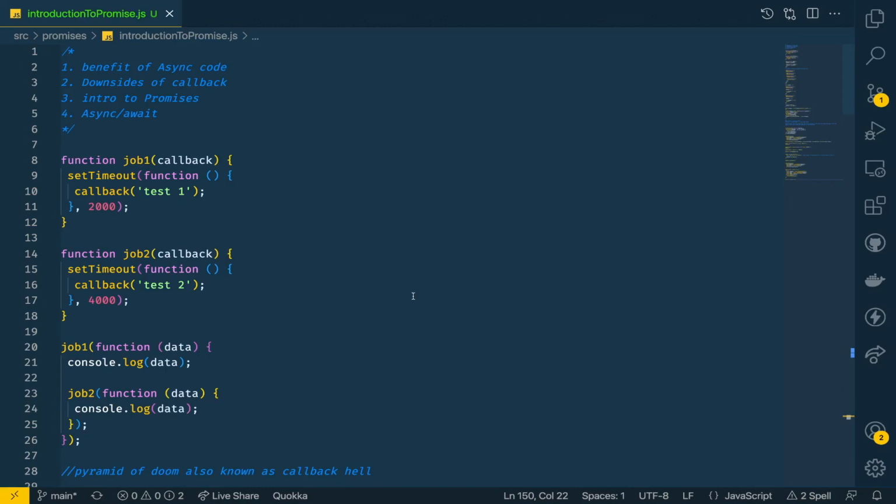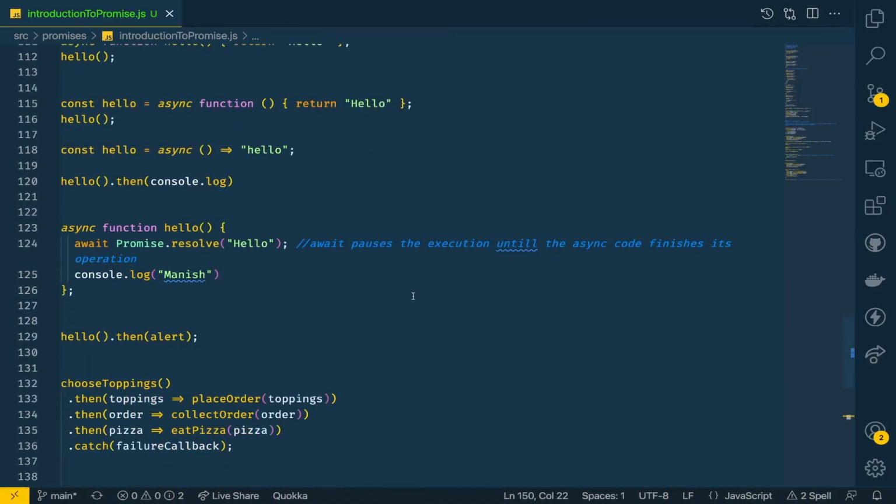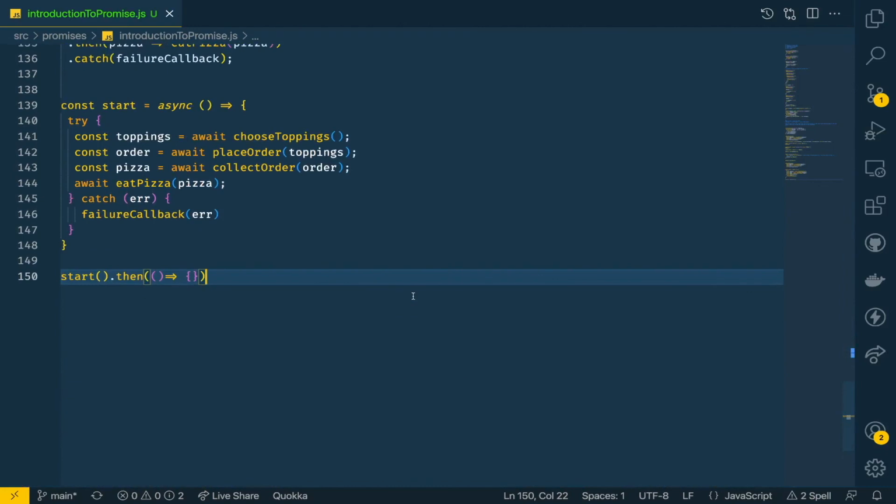And then at last we got to know about async await, which is just a way to handle promises, to resolve the promises. It is basically syntactical sugar on promises, a very nice way to resolve them, and it gives us a feeling of synchronous code. So we have looked at all of this together.